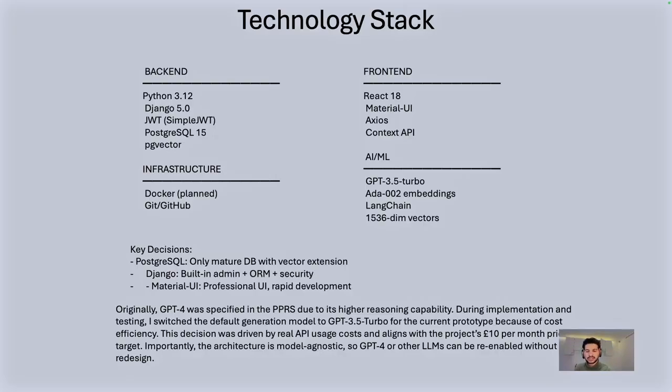It took me 2 more days, but at least I didn't have to pay. And I used Django's built-in admin, ORM, and security. So basically, what was different from PPRS, I changed my model to GPT 3.5 Turbo because it was cheaper, for now. Originally, I planned to use GPT 4, but I changed it for the cost.